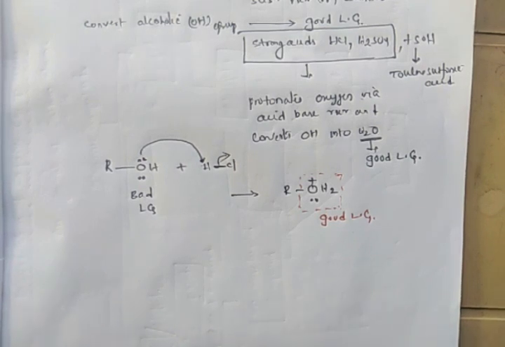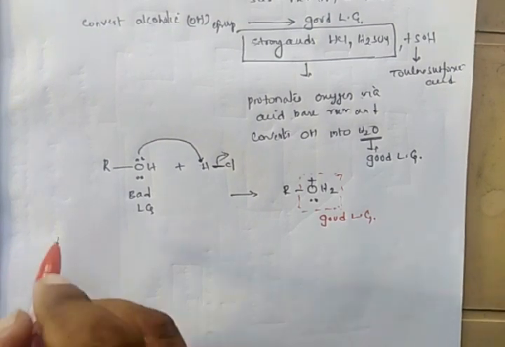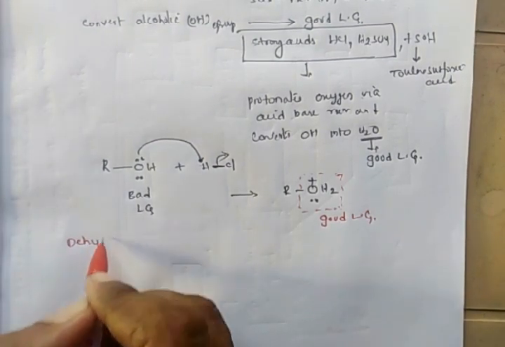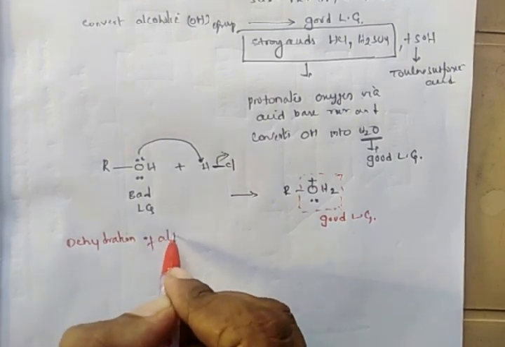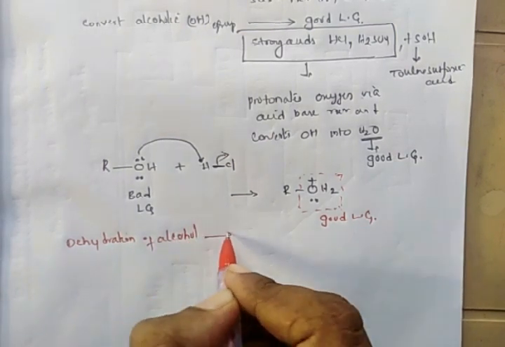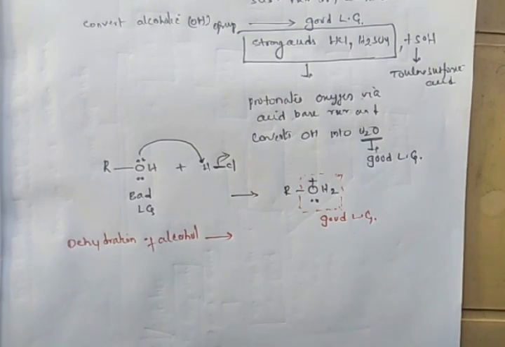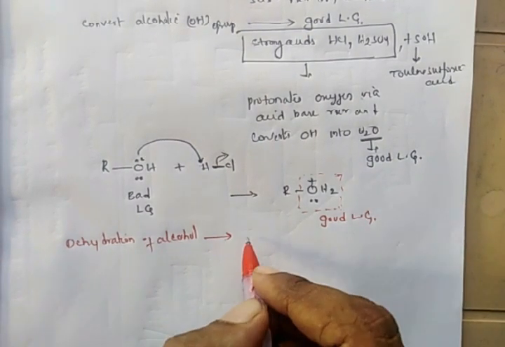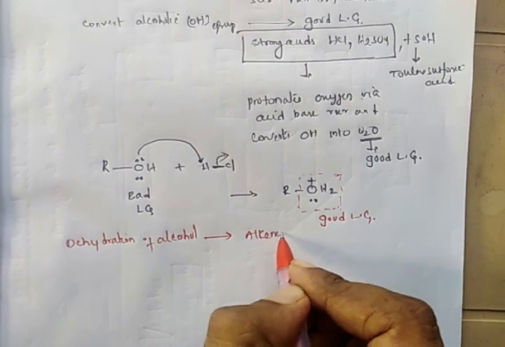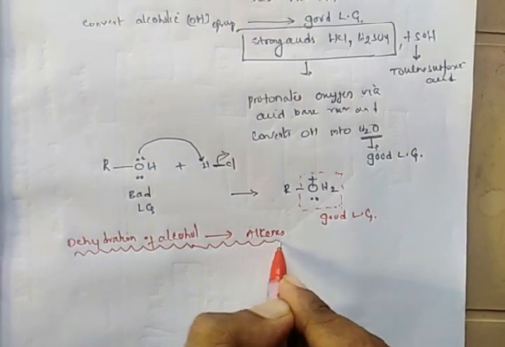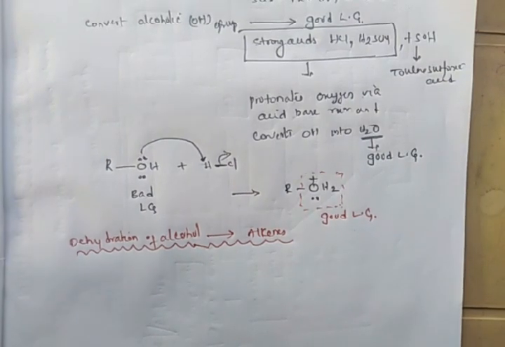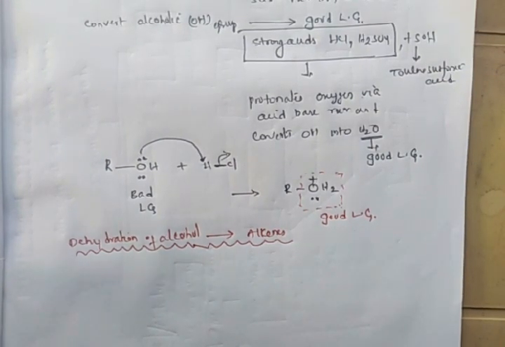So now we will discuss the dehydration of alcohols. On dehydration of alcohols, we will get an important functional group, that is alkenes. Dehydration of alcohols offers us alkenes.